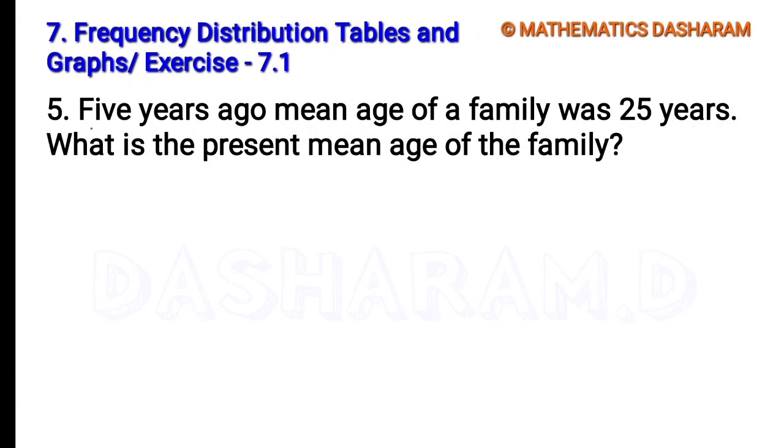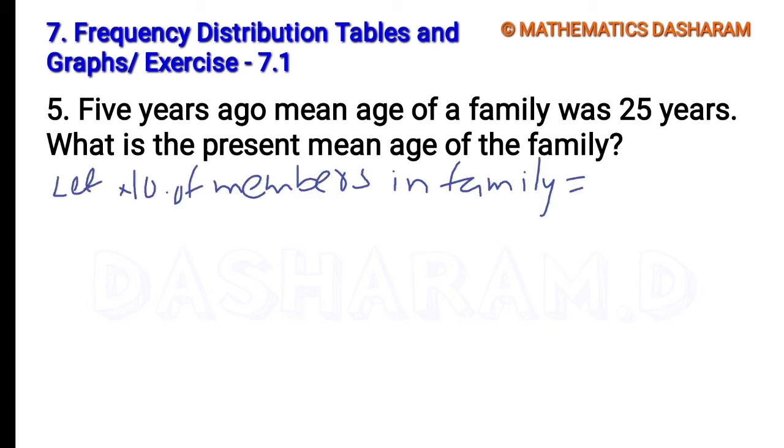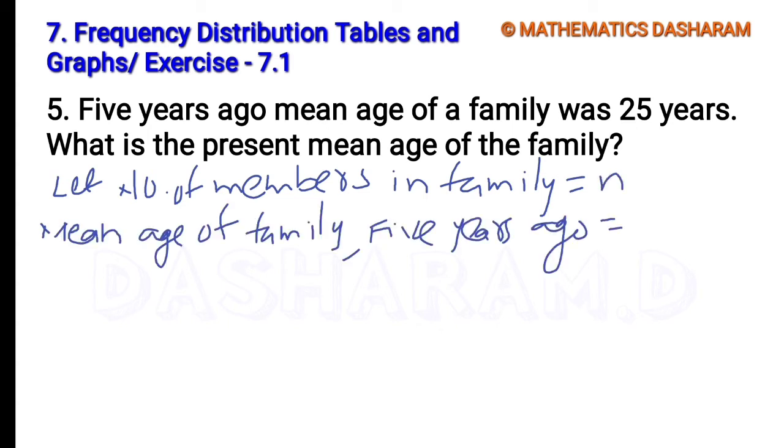Next, fifth question: 5 years ago the mean age of a family was 25 years. What is the present mean age of the family? In this question we don't know how many family members are in the family, so let the number of family members be n, and 5 years ago the mean age of the family was 25 years. Let's find the sum of the ages of the family 5 years ago.